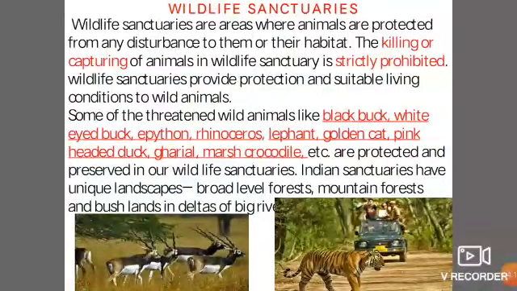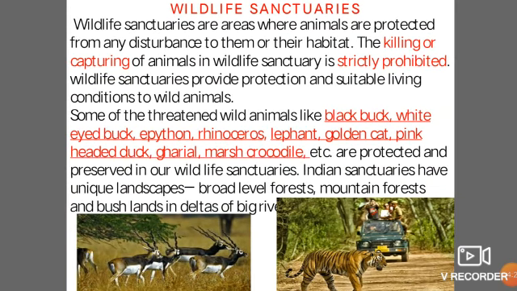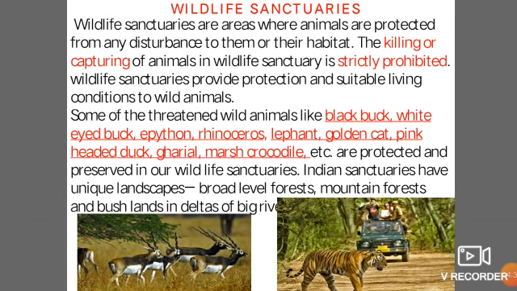Wildlife sanctuaries. Wildlife sanctuaries are areas where animals are protected from any disturbance to them or their habitat. The killing or capturing of animals in a wildlife sanctuary is strictly prohibited. Wildlife sanctuaries provide protection and suitable living conditions to wild animals.